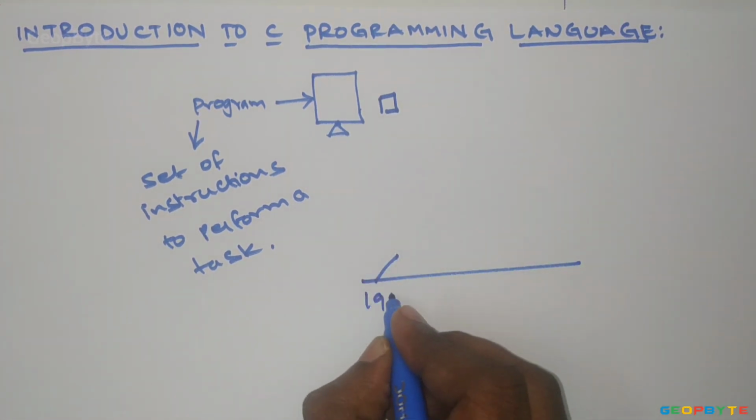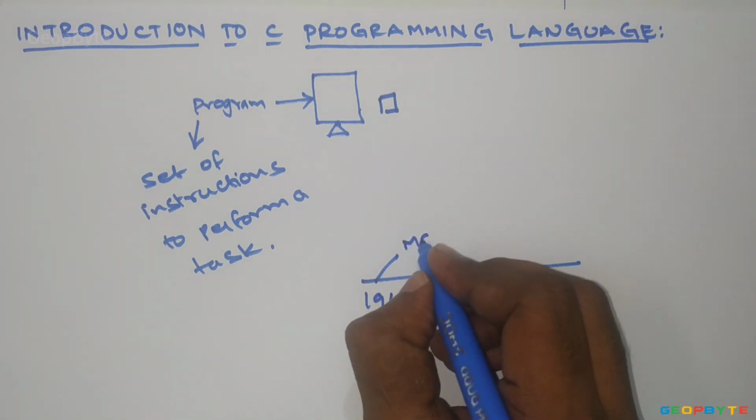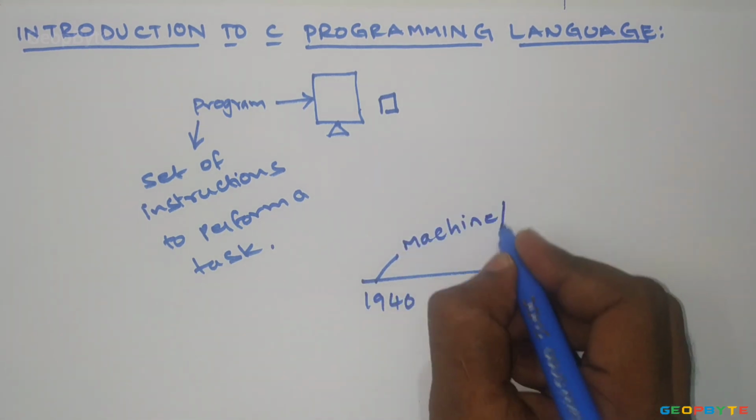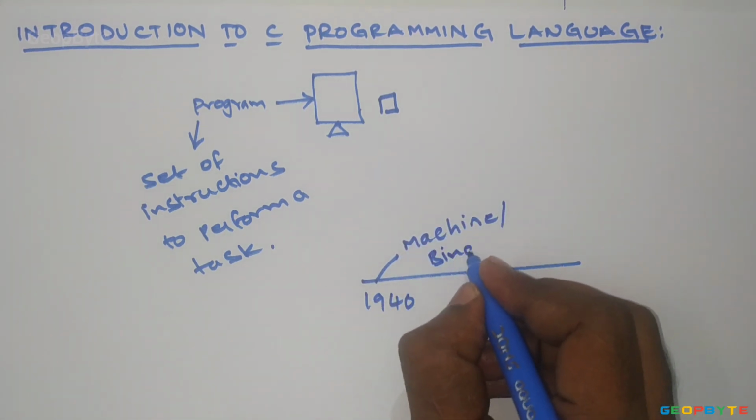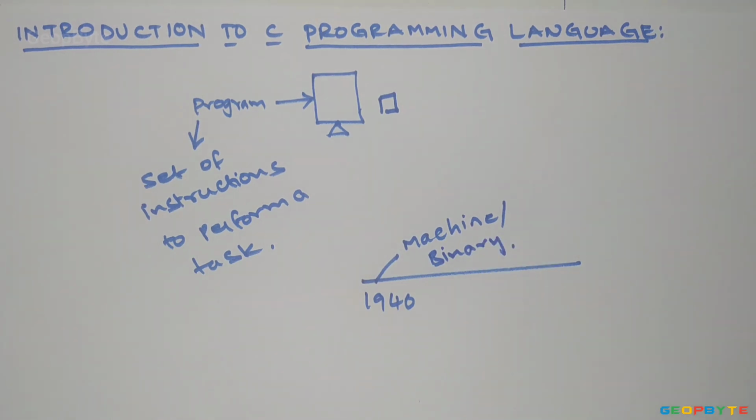During the 1940s, we were using machine code or binary code for writing programs. Machine language is the language written in strings of binary ones and zeros. It is the only language which a computer understands without using a translation program.